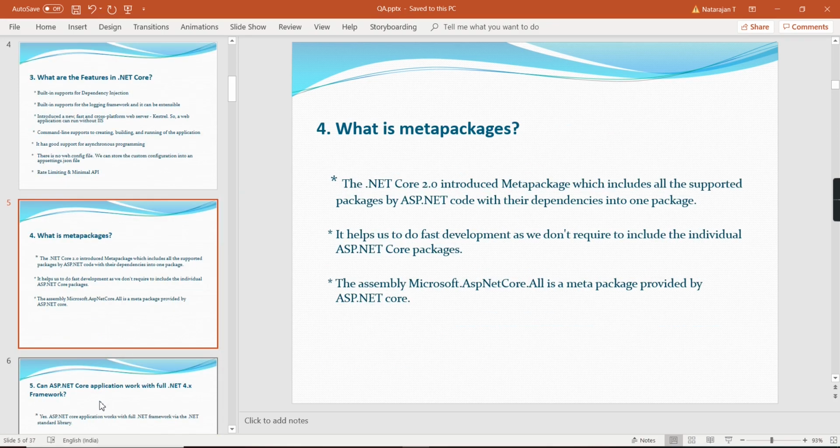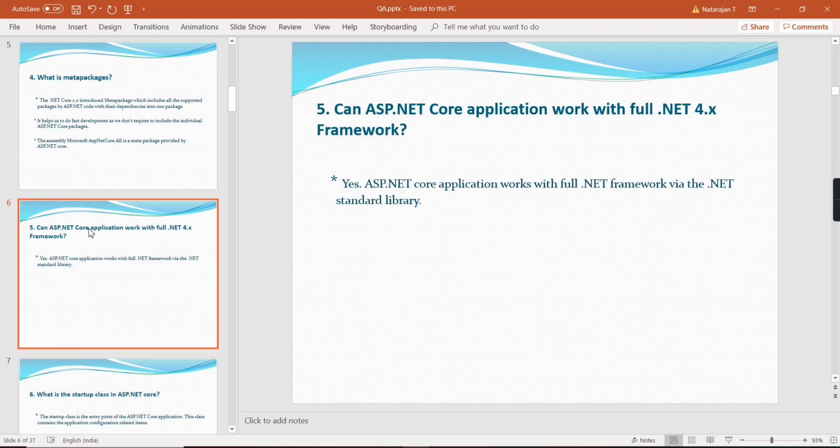And the next question is, what is a meta package? So .NET Core 2.0 introduced the meta package, which includes all the supported packages by ASP.NET Core with their dependencies in one package. It helps us do fast development as we don't need to include the individual ASP.NET Core packages. Okay. And the assembly Microsoft.AspNetCore.All is also a meta package provided by ASP.NET Core. Okay, we can move on to the next question.